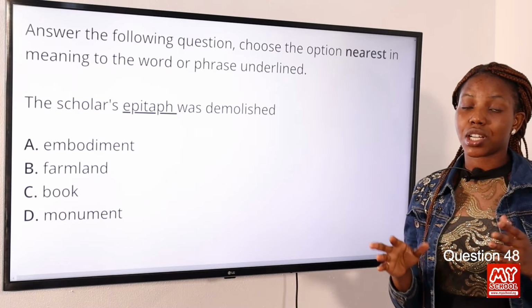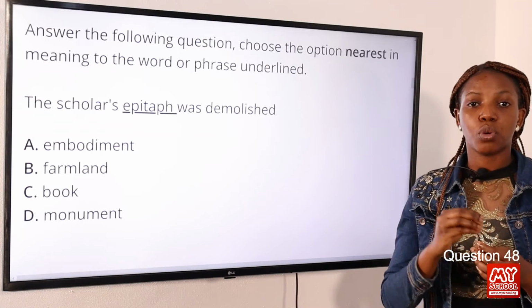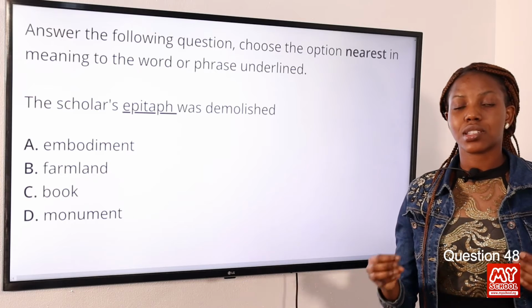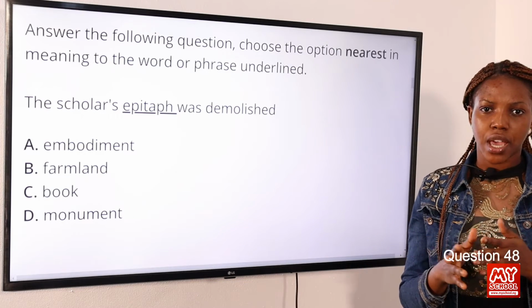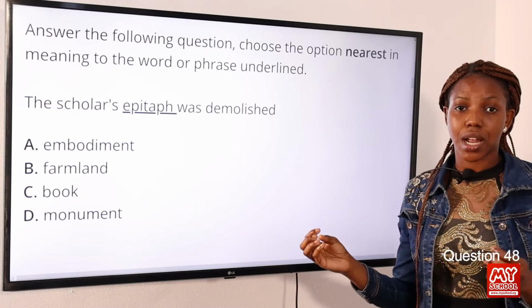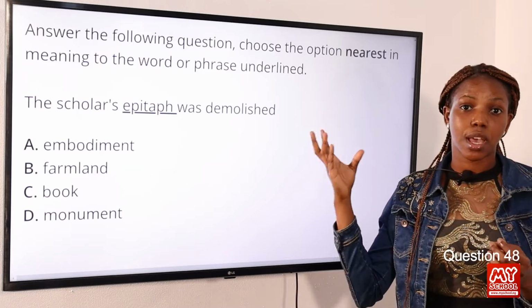Now, a tombstone is usually a stone placed above or over a graveyard, and it has words written in memory of the dead. Now, monument is also a statue or any structure placed over a grave, and is used in remembrance or in memory of the dead. So option D is the correct answer to this question because it is similar in meaning to the word underlined, which is epitaph.